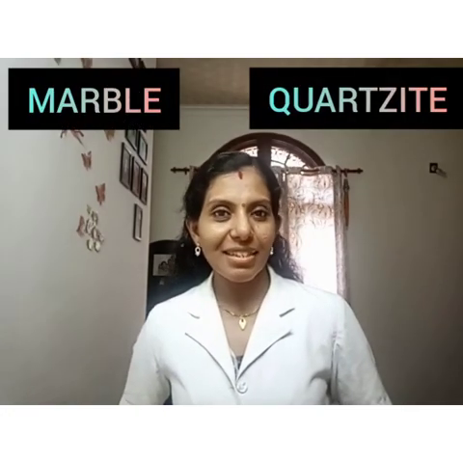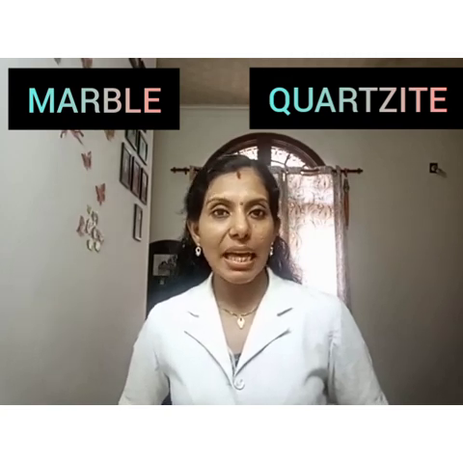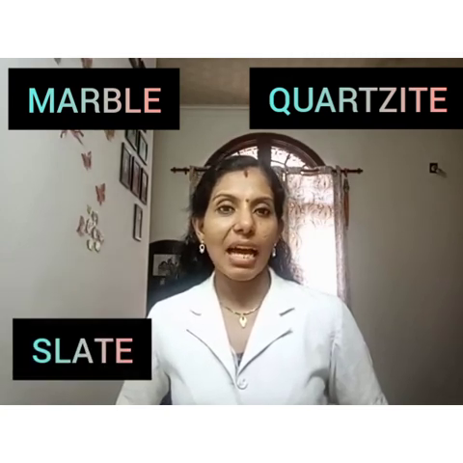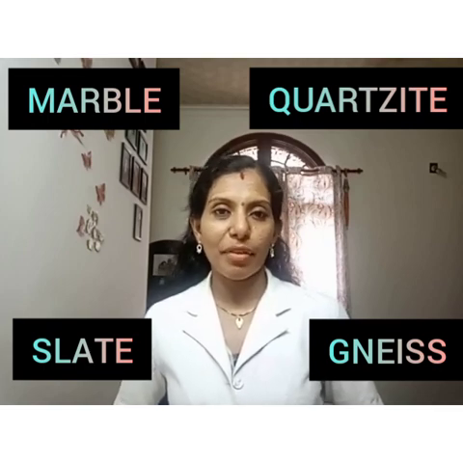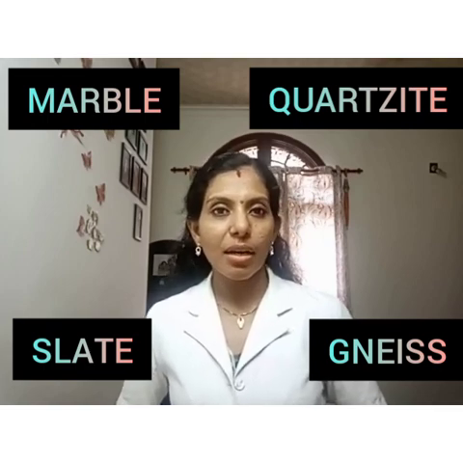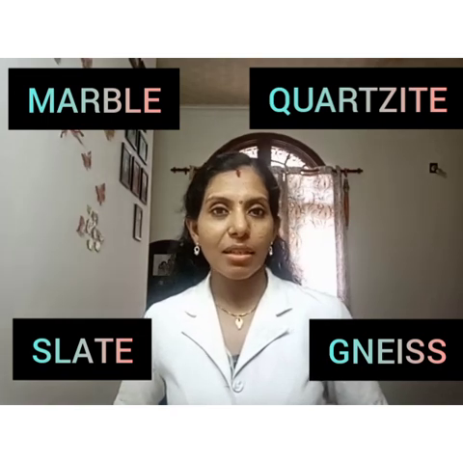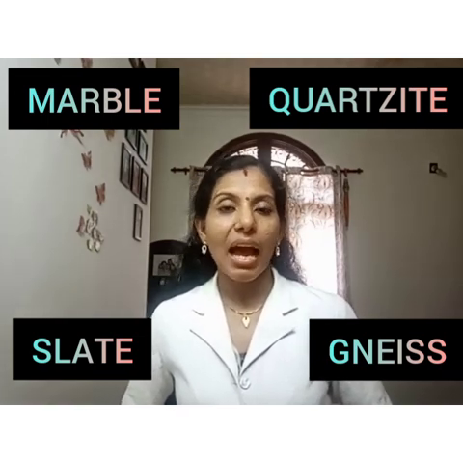They are marble, quartzite, slate and gneiss. So there are four types of metamorphic rocks: marble, quartzite, slate and gneiss. All these types of rocks were formed either from sedimentary or igneous rocks.